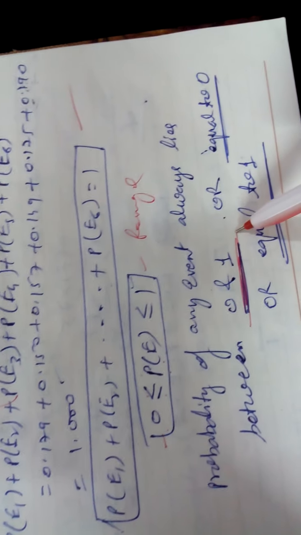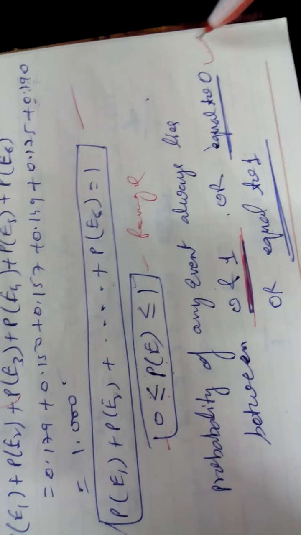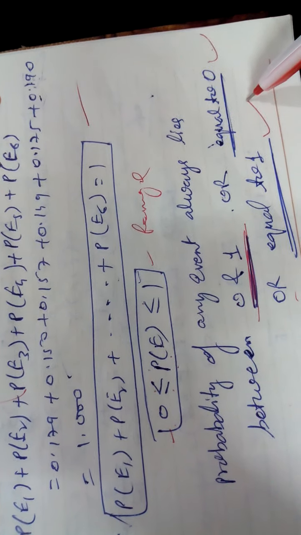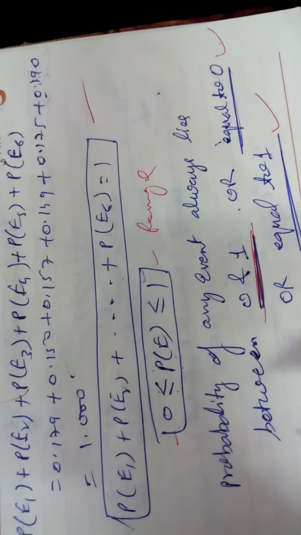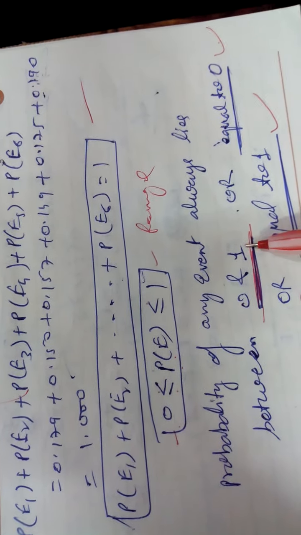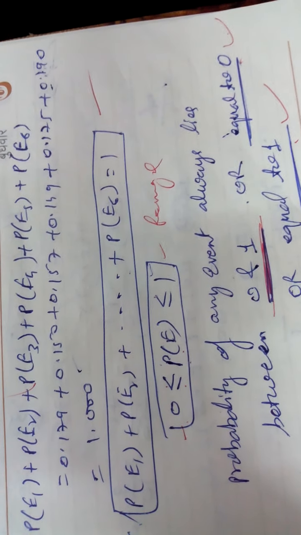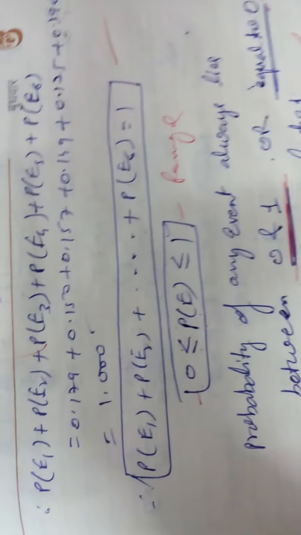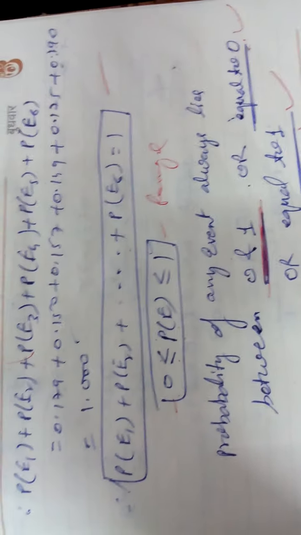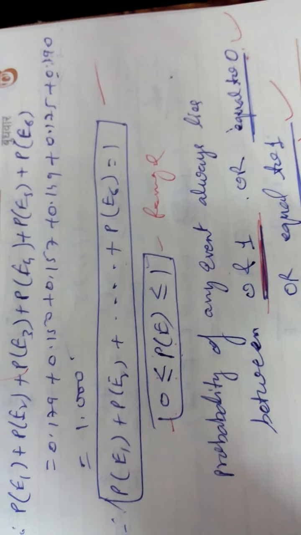It is very important. 3 options are there: it lies between 0 and 1, or equal to 1, or equal to 0. Not less than 0, not greater than 1, never possible for any event. So keep in your mind and always learn the formula. Thanks.